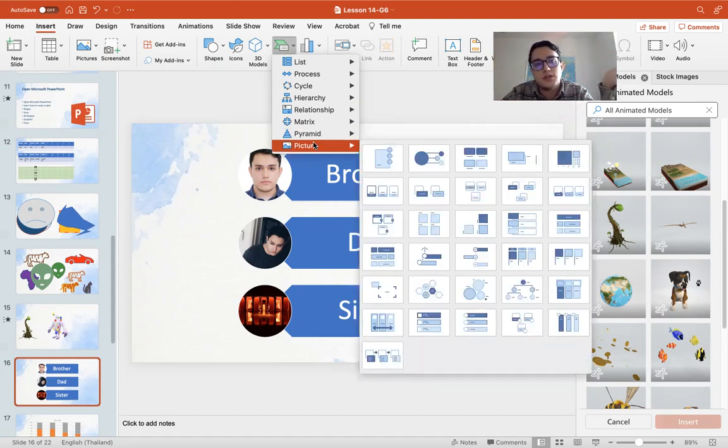Usually the most important one would be on top or bottom, depends. And picture is another good visualization to help you visualize your presentation for a better understanding.